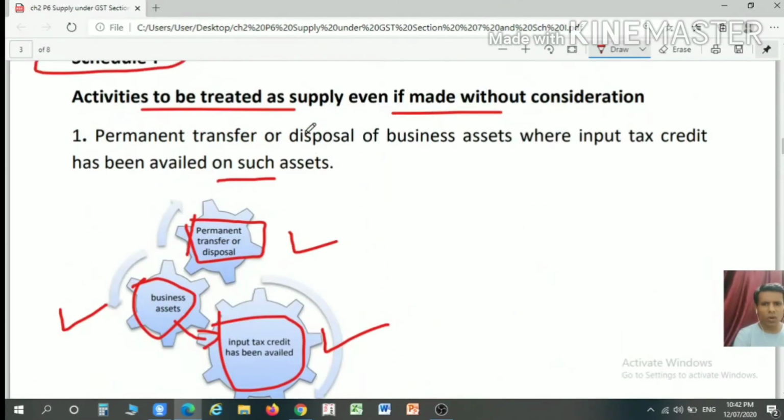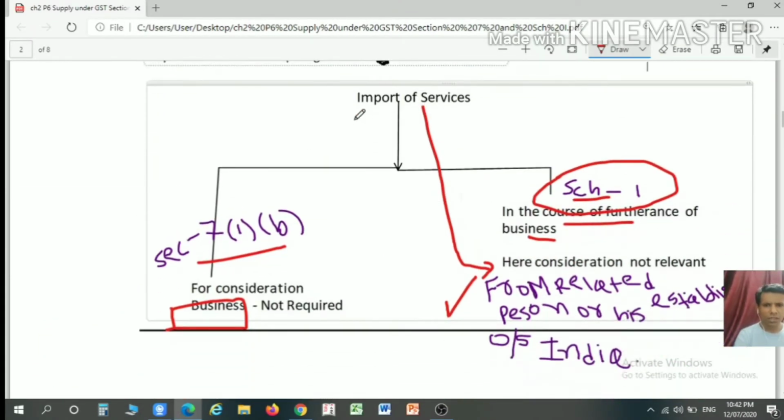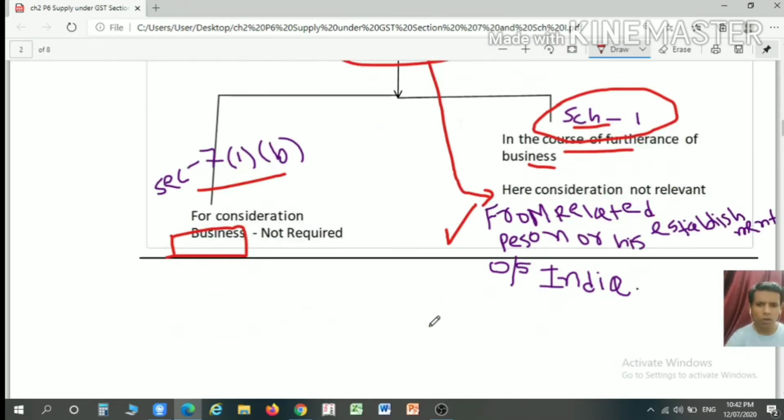This is our import chart and this is schedule 1, that is, import from a related person or his establishment outside India which is in the course or furtherance of business, and such import is for the purpose of services, then even if it is made without consideration, it should be treated as a supply as per schedule 1.